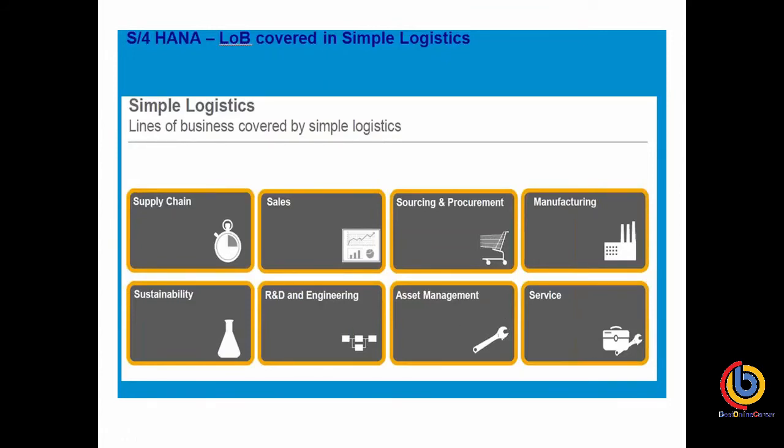Okay, there is a higher probability that later on, maybe this year or next year, in 2 years down the line, all the modules can be simplified. But at this moment, we are just talking about these 4 modules. Whatever changes have been done under production planning, materials management, and sales and distribution, we can see in the systems. It's related to everything, whether configuration or any kind of transaction. Whatever the delta has changed, you will see. So these are the lines of business that SAP has simplified in S/4HANA.